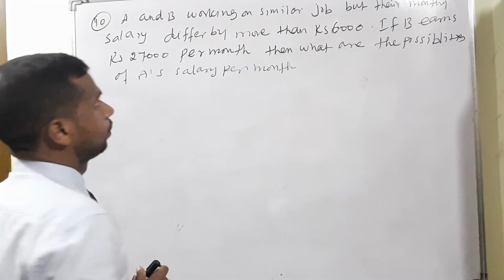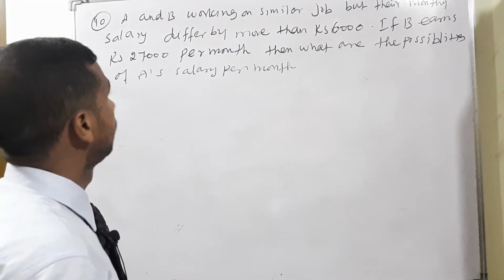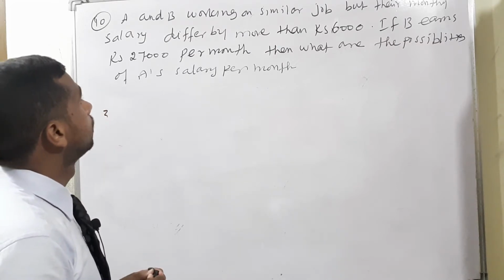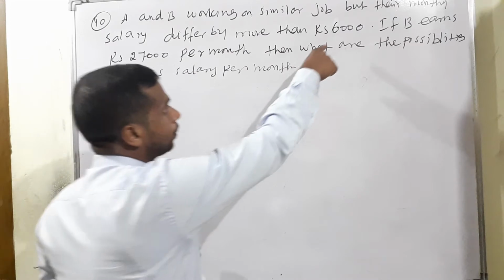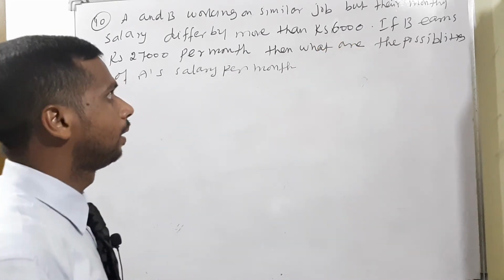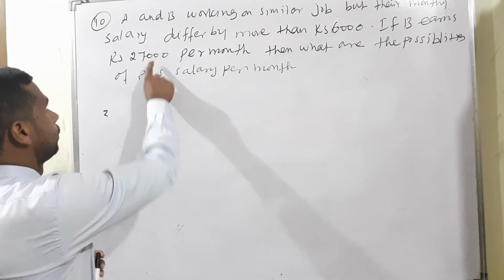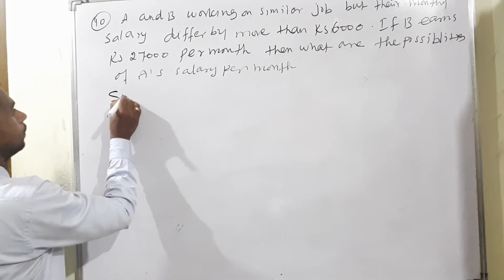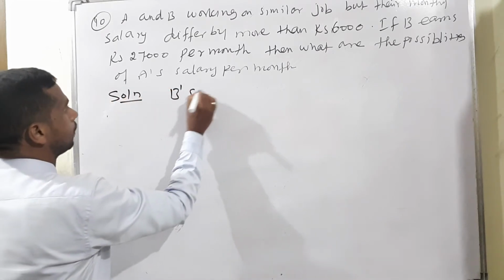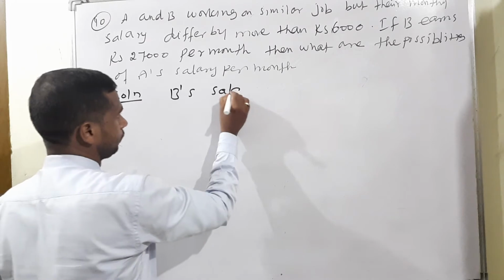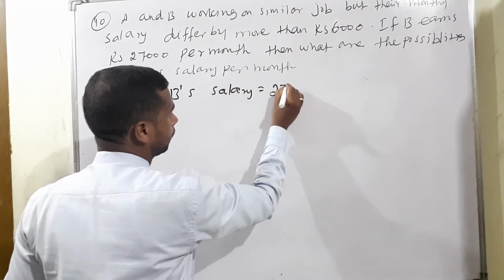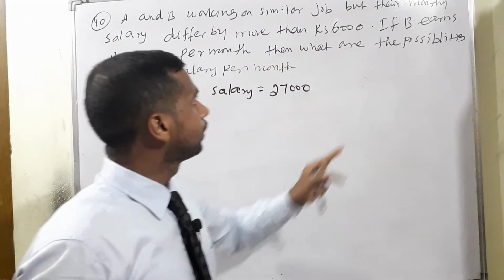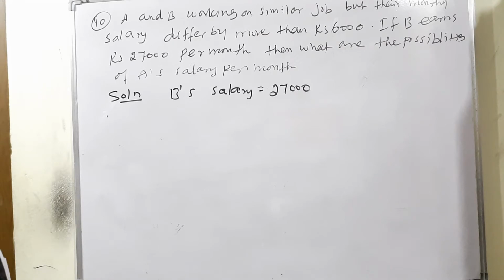Question: A and B are working on a similar job, but their monthly salaries differ by more than rupees 6,000. If B earns 27,000, B's salary is given. Therefore, the solution: B's salary is 27,000 per month. Then what are the possibilities for A's salary per month?